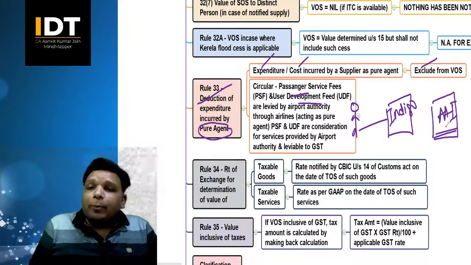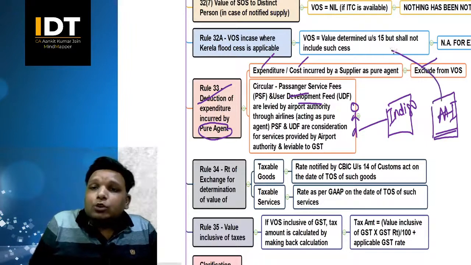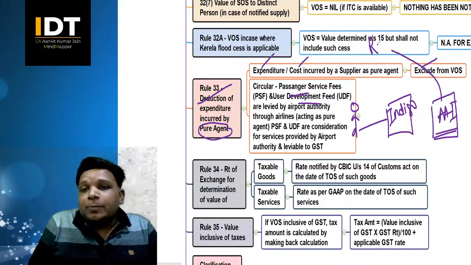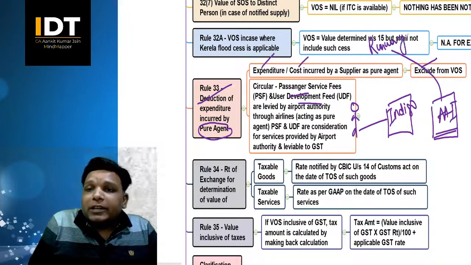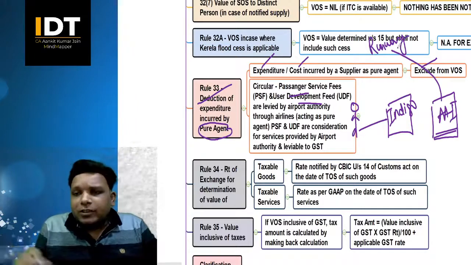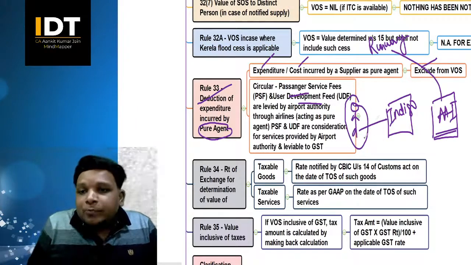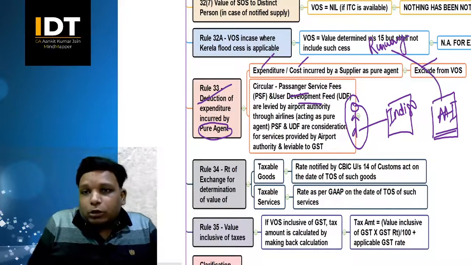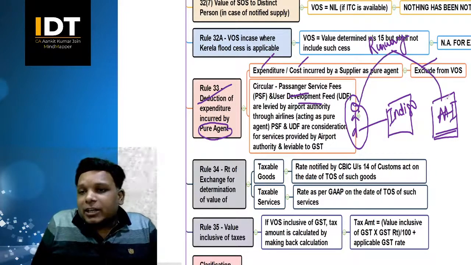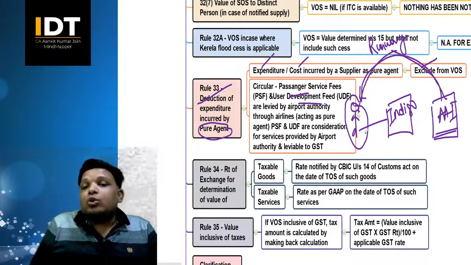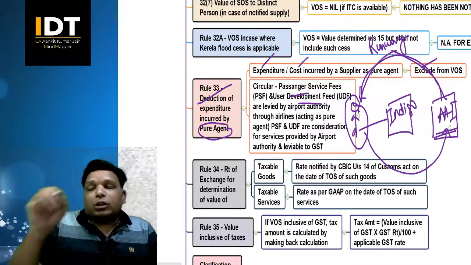The Airport Authority of India maintains the runway, the washrooms, the charging points, the restaurant, everything. All the facilities which you enjoy at the airport are managed by the Airport Authority of India. So the Airport Authority of India is giving you certain services, for which you are supposed to make the payment to the Airport Authority of India.